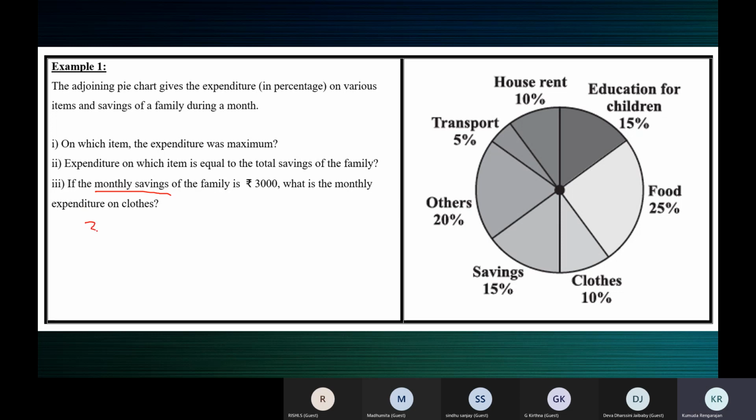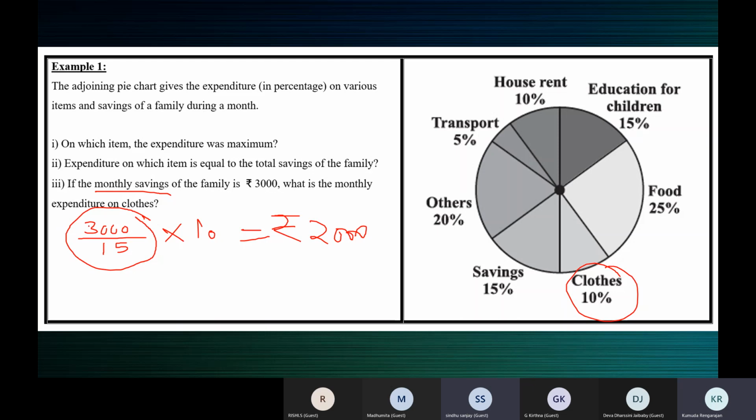So this 3,000, which is savings in rupees, is 15%. So if I divide by 15, this is the value of 1%, because when you divide 3,000 by 15%, that means you're finding for 1%. When you multiply by 10, we get 10%, because we want to find the money spent on clothes, which is 10%. So we get 2,000, and 2,000 rupees is the money spent on clothes.